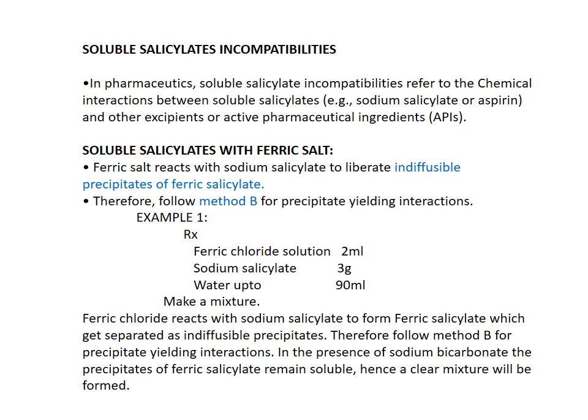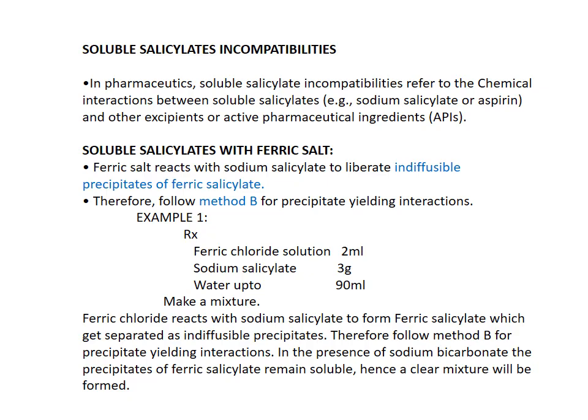If the precipitate is indiffusible in nature, we can overcome this problem by following method B for precipitate yielding interaction. So what is method B? We divide the vehicle into two equal halves, add one of the reacting ingredients in the first half and the second reacting ingredient is mixed with the compound tragacanth powder or compound tragacanth mucilage.